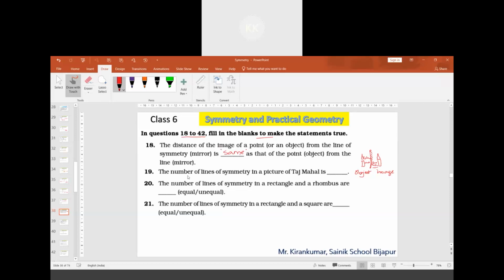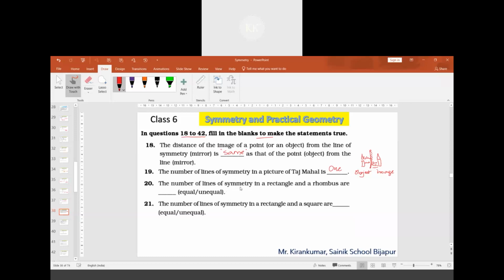Question 19. The number of lines of symmetry in a picture of Taj Mahal is dash. One, sir. Only one. Correct, sir. In the beginning of the chapter, I have shown you the image of the Taj Mahal. There is only one line of symmetry.